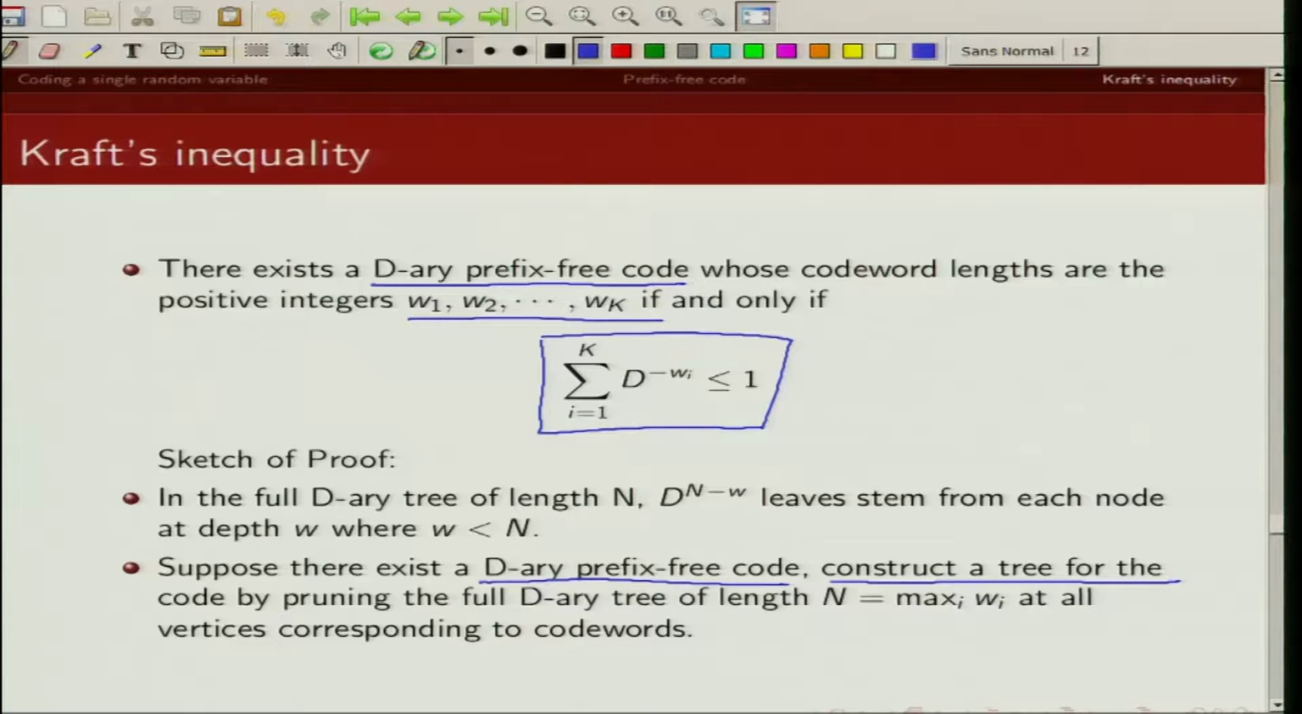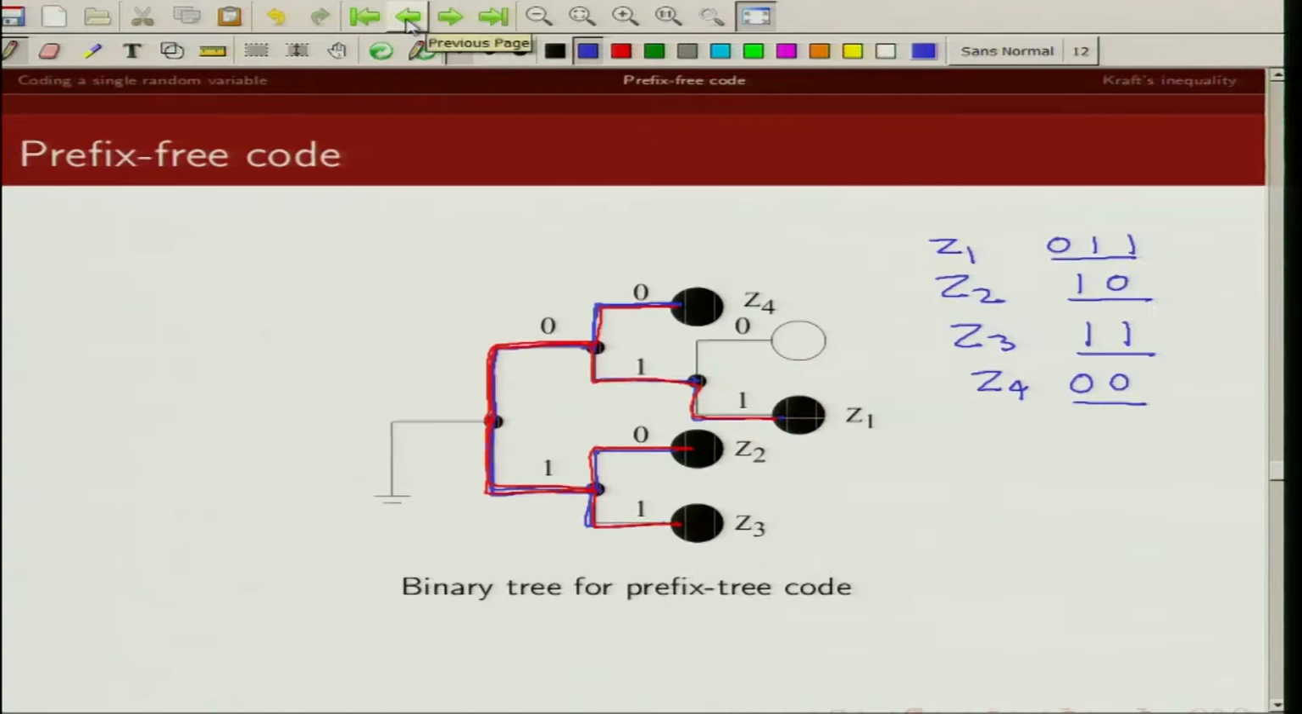We construct this tree by pruning the full d-ary tree of length n, where n is the maximum of w1, w2, ..., wk, and we are going to prune it at lengths w1, w2, w3, ..., wk. That's how we are going to get a d-ary tree representation of a prefix free code. For example, if you look at this particular case, here we require a prefix free code of lengths 3, 2, 2 and 2.